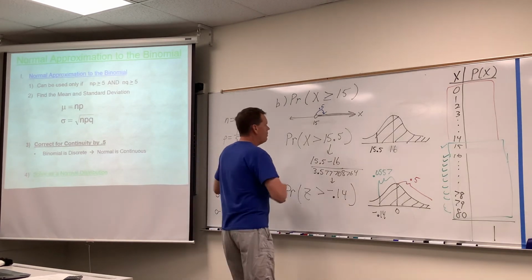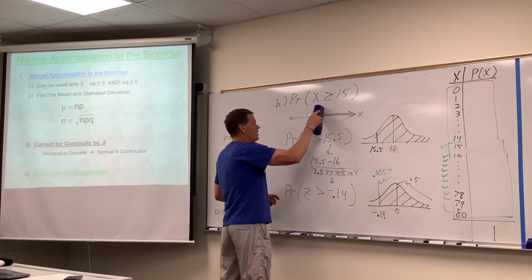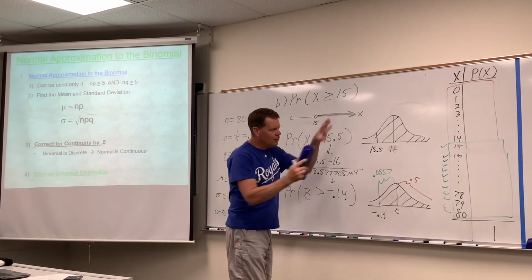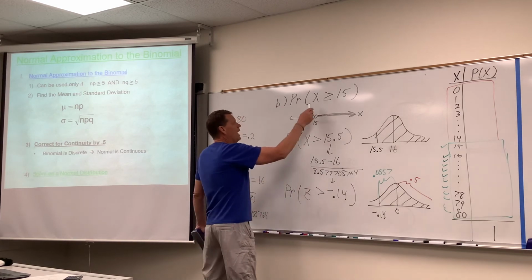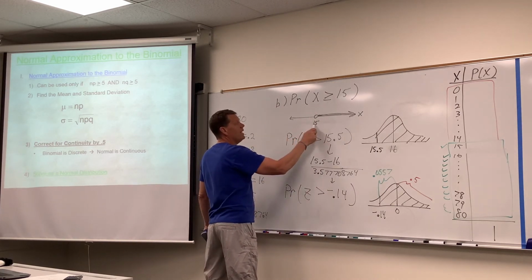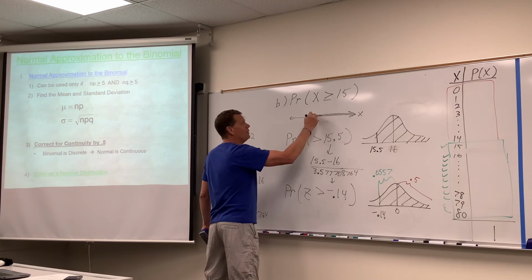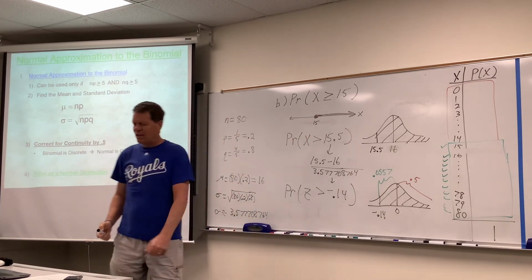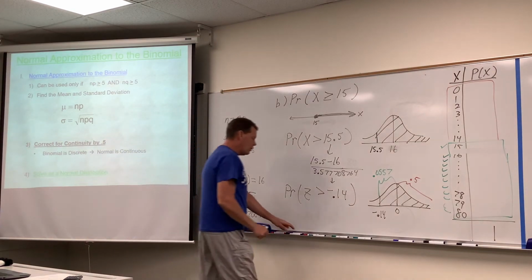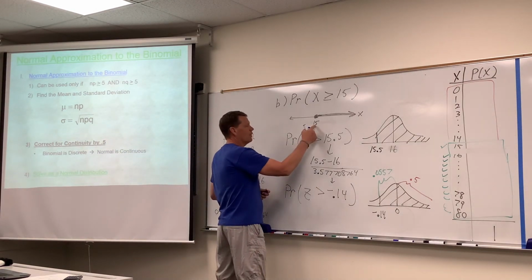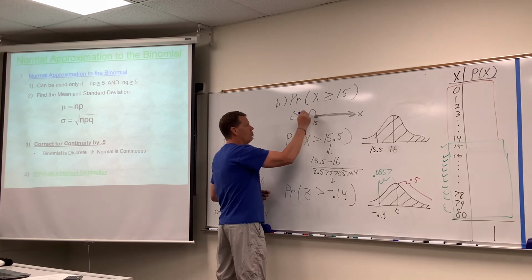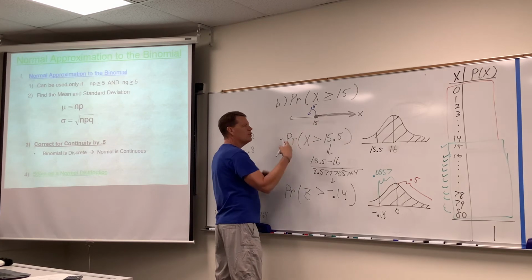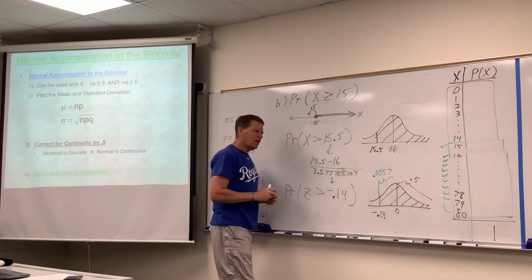So, what happened here? See, I'm just kind of building off of the previous work. Hit the pause button whenever you need to and catch up to me. At least 15 means 15, you're in the party now. Notice I solidified that, right? 15 is now included in the discussion. And I would hope you would agree then that when we correct for continuity, this time we'd want to go below the 15 by 0.5 and run through it so as to keep 15 in the discussion.